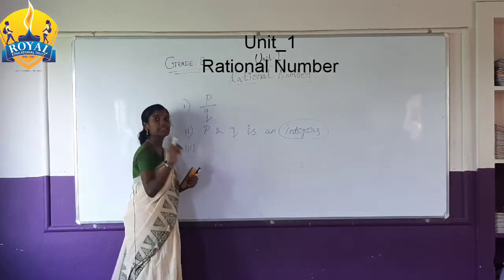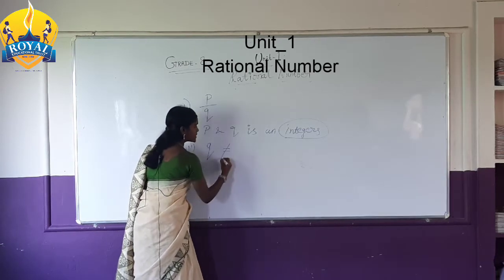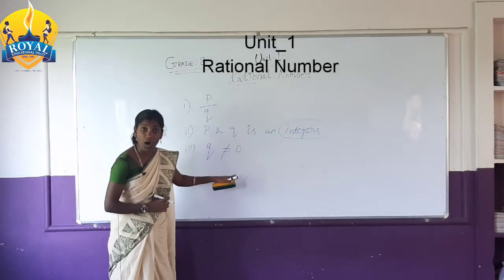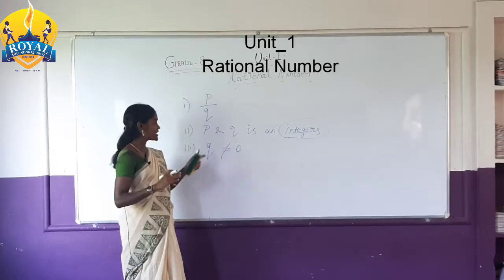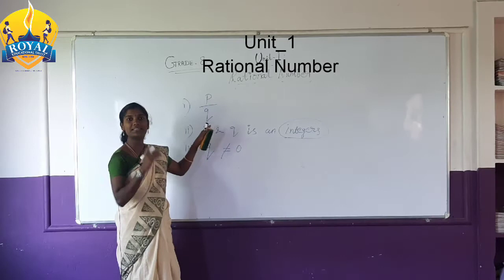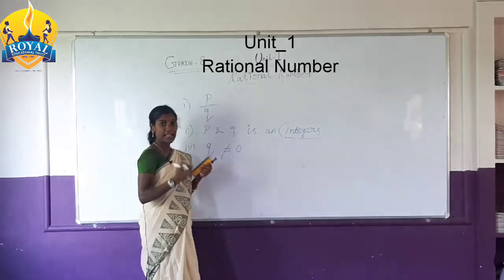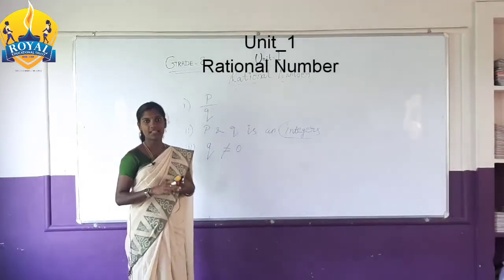The third rule, and one of the most important: q is not equal to 0. p can be equal to 0, but q is not equal to 0. The denominator never comes as 0. Except 0, you can write positive integers and negative integers.